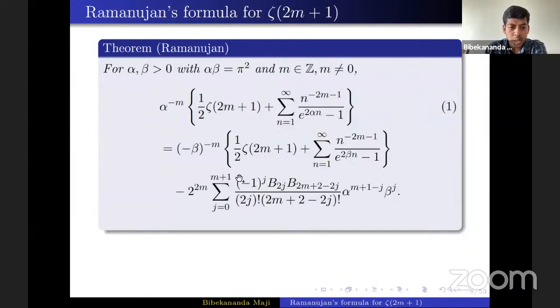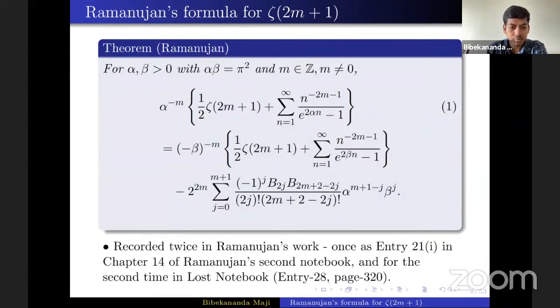Okay, so here one important thing is the convention. Since I have mentioned that m is a non-zero integer, m can be negative. So when m plus 1 is less than 0, then we consider that this sum is a zero sum. Okay, so that is the convention. As I said, Ramanujan mentioned this in his second notebook, and it can also be found in the lost notebook.